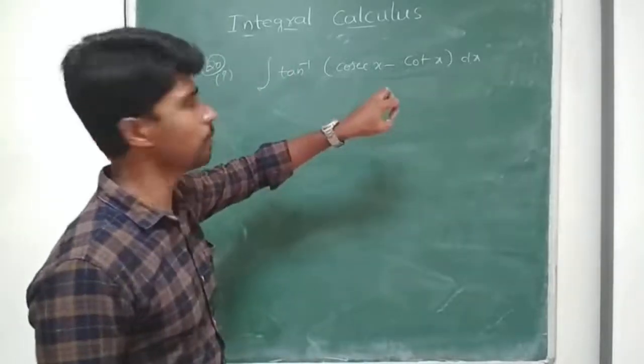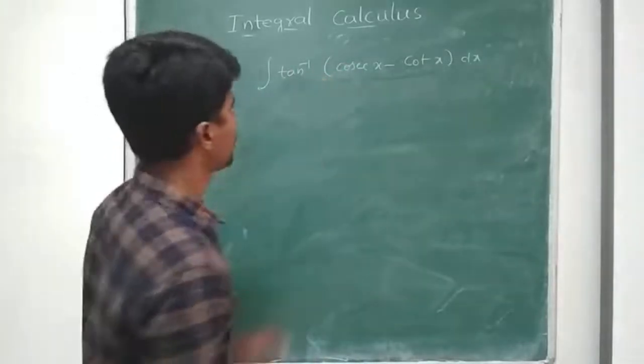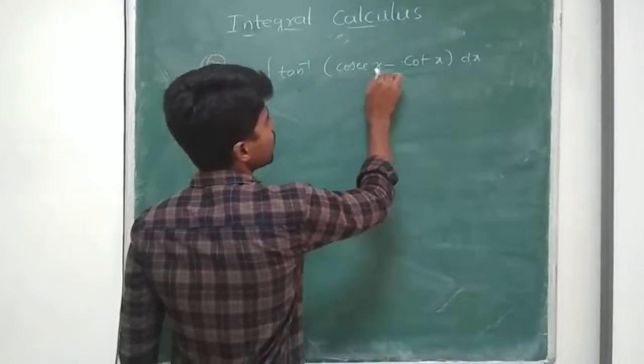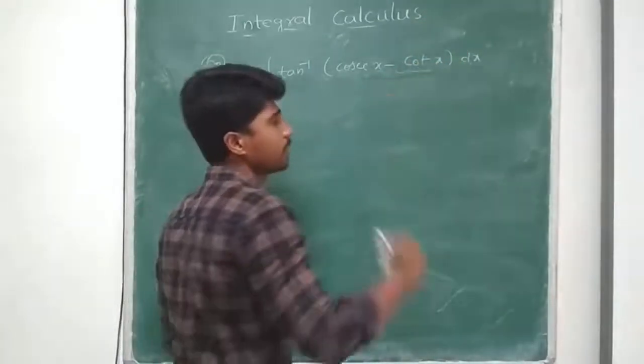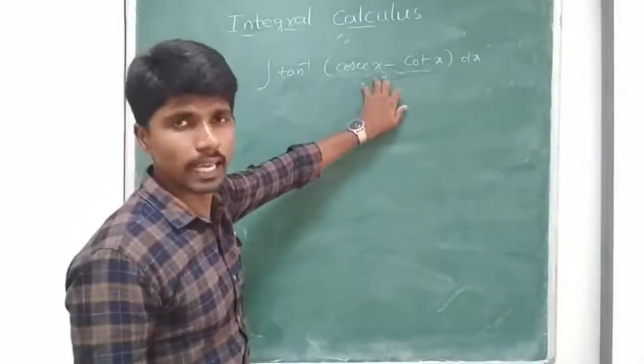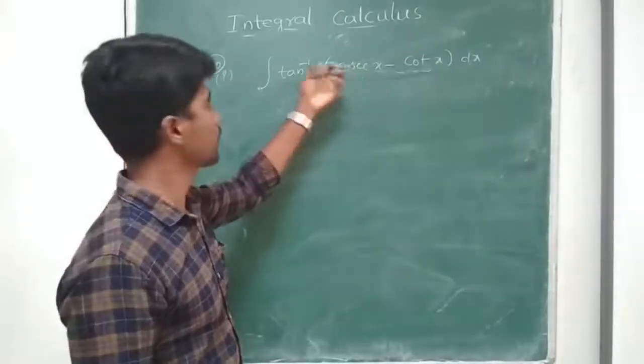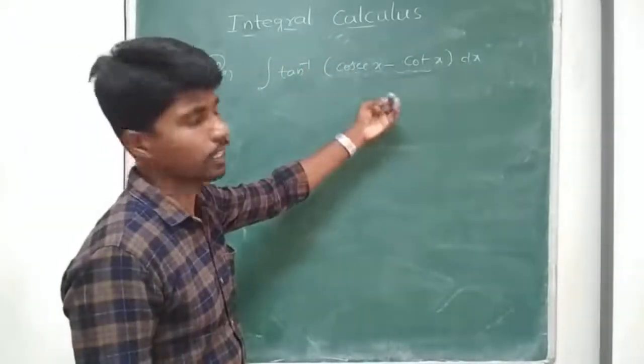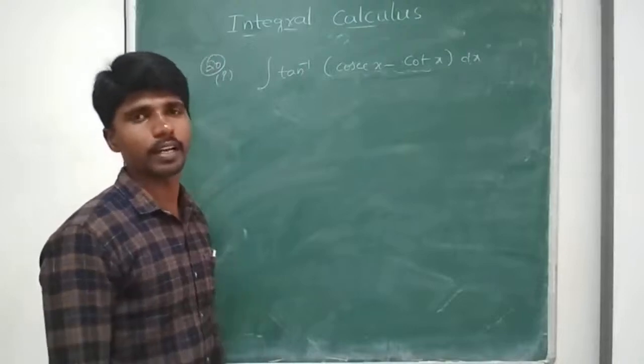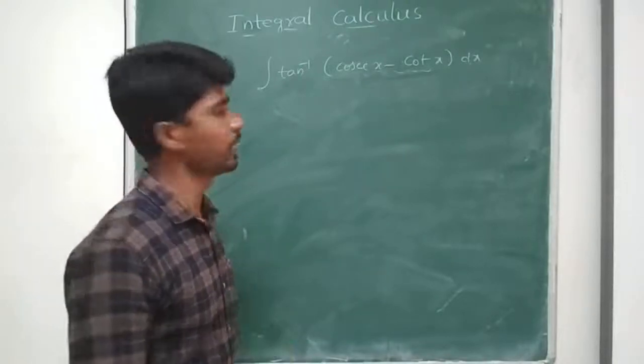So we can simplify this type of problem easily if I am able to simplify this in terms of tan. If I get the simplified answer as tan, then tan inverse of tan theta will be equal to theta, then I can apply integration, right? So I go in that way.